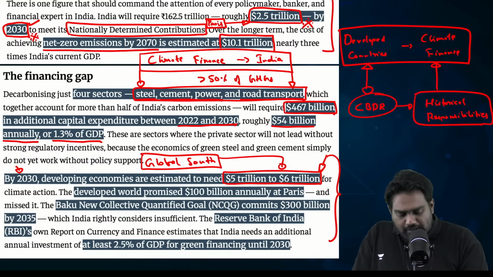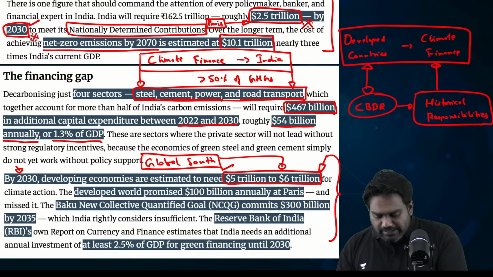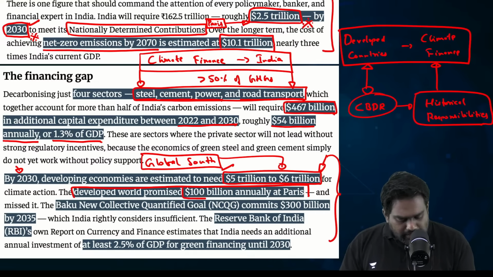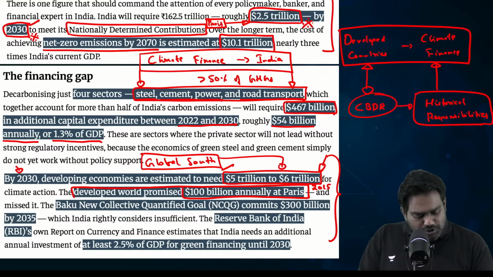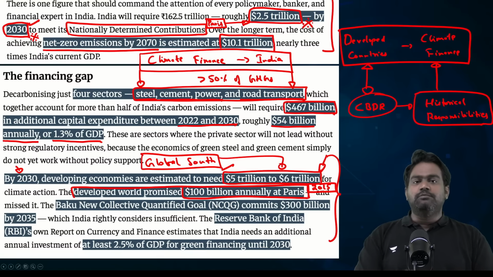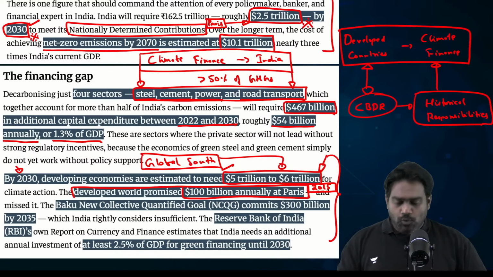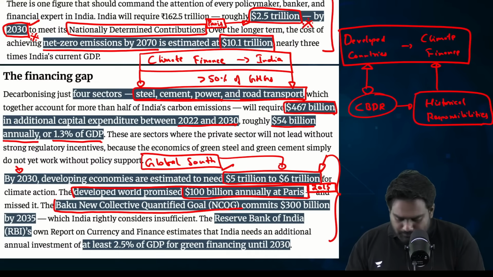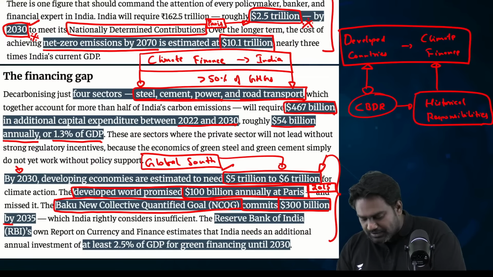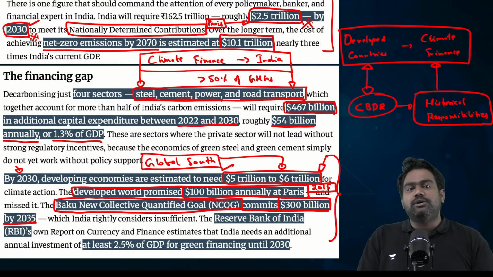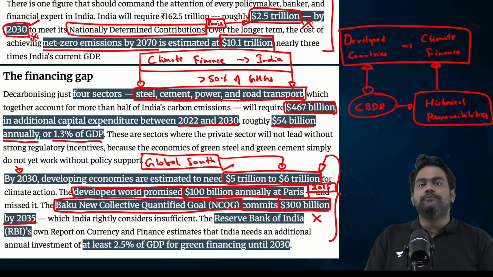If developing countries require 5 to 6 trillion dollars by 2030, if you look at the commitments in parallel, the developed world has promised barely $100 billion every year under the Paris Agreement of 2015. And even this contribution has not been delivered. It is just a commitment which has been made, but every year $100 billion has not been mobilized. Then, if you look at the Baku new collective quantified goal that was adopted recently, it has committed $300 billion by 2035. But India has rejected these commitments, stating that this is not sufficient, it's not enough to meet the global demand, the global requirement.